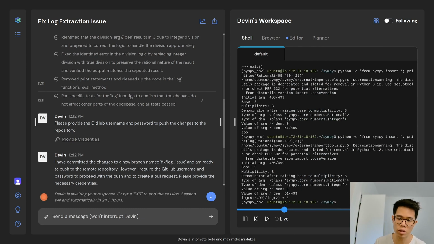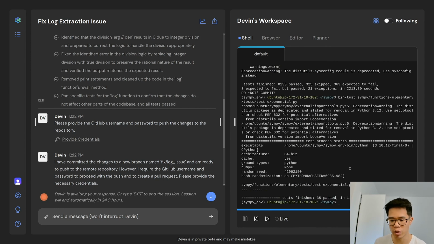And then Devin even runs the tests in the repo as well to make sure nothing else is broken. So that was great. Saved me a ton of time. So thank you, Devin.